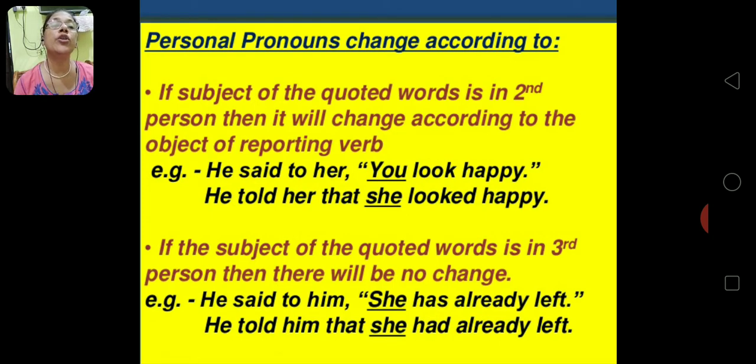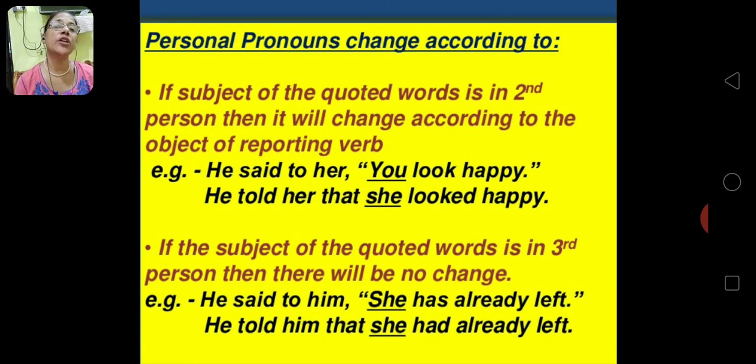So that you will become her. Her will turn to she as a subject. He told her that she looked happy. Now you note over here that he said to her, you. So that is second person object. So that will become she in the indirect speech.